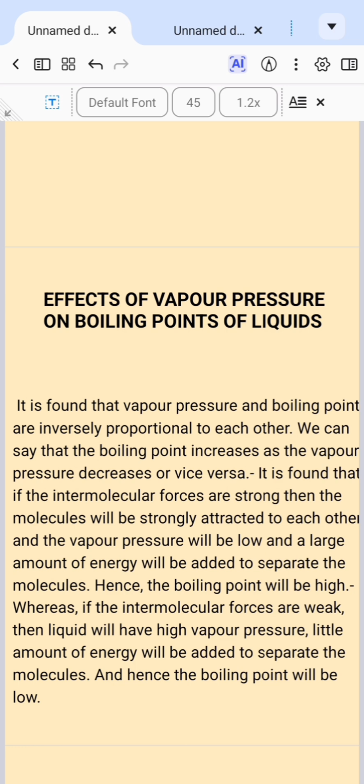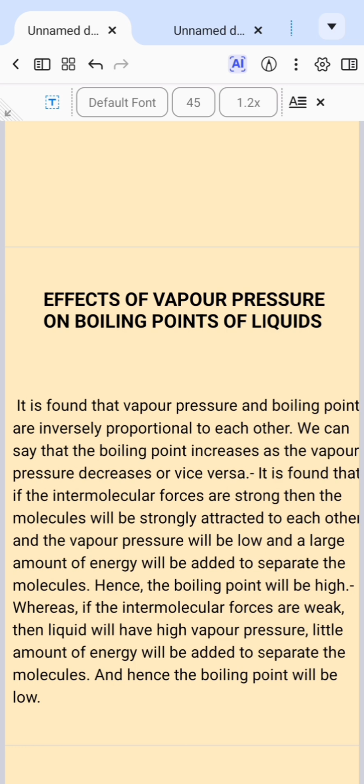It is found that vapor pressure and boiling point are inversely proportional to each other. That is, as the boiling point increases, vapor pressure decreases. As the boiling point decreases, vapor pressure increases. What do we mean by that? A compound or a liquid that has low boiling point definitely will be volatile.